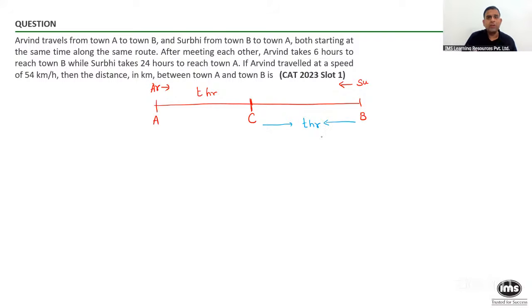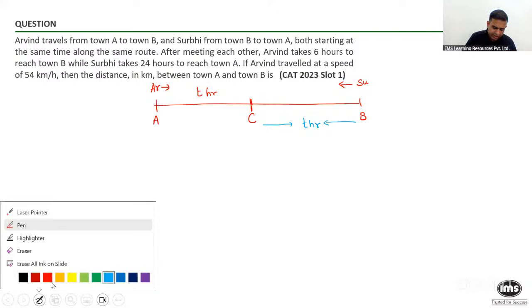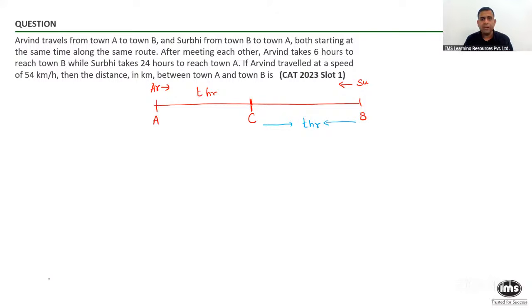Again, I'm showing you the method for when we don't remember the formula. If someone knows the formula, it's going to be very, very simple. Then, if I may ask you, after meeting, look at the keyword. After meeting each other, Arvind takes 6 hours to reach town B. Let me ask you, this 6 hour time for Arvind is to cover which distance?